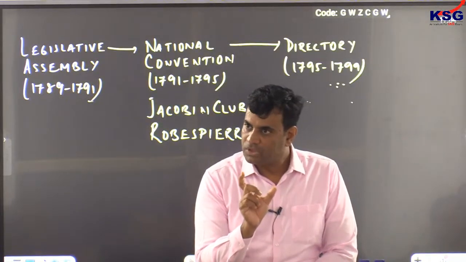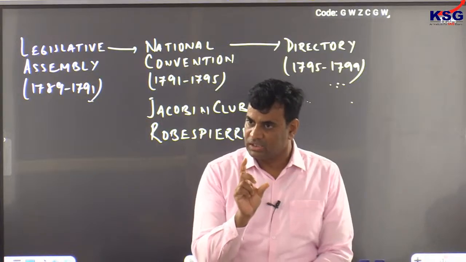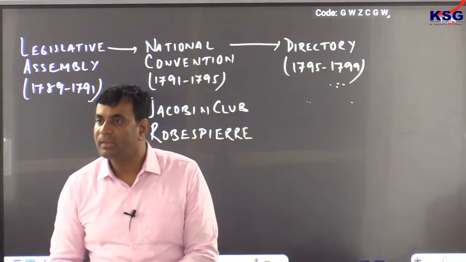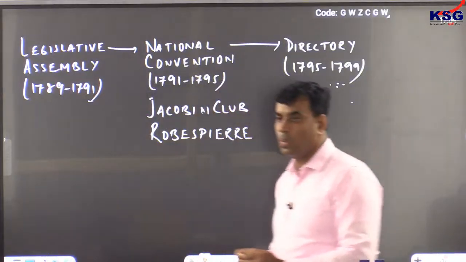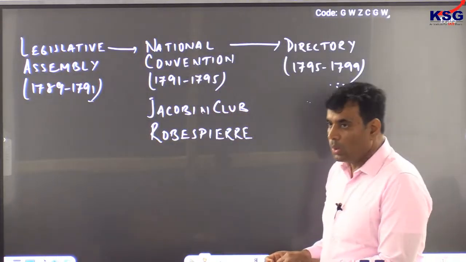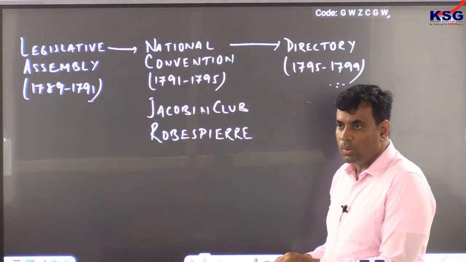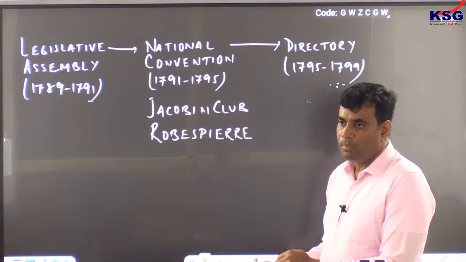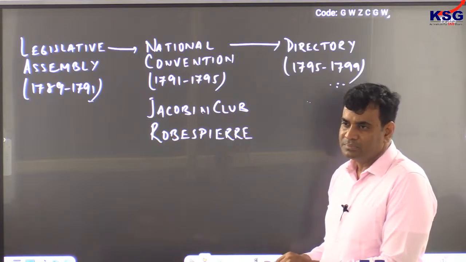So the phase of the Directory was established after ending the phase of the National Convention in France. This is clear, how anti-revolutionaries and revolutionaries contested against each other. Please. Sir, a very basic question. I understand that the main motive of the revolution was the third estate protesting against the first and second. Now, when the revolution started, the first two estates had already fled. Most of them went somewhere. Then what was the need of so much violence? I mean, they already achieved what they wanted.